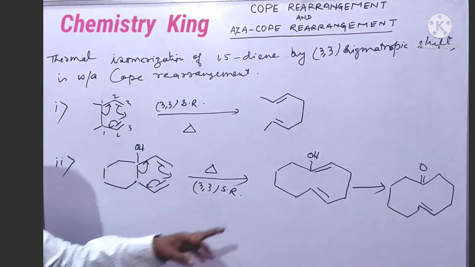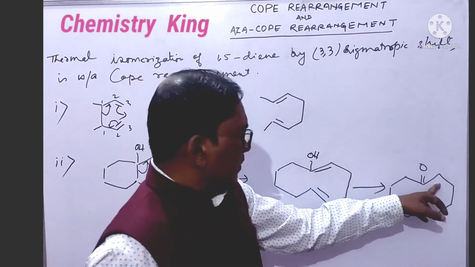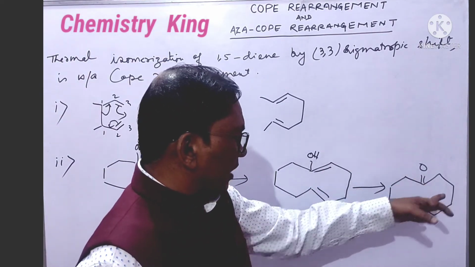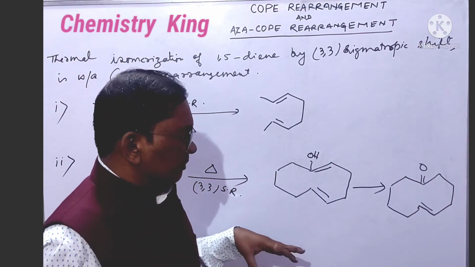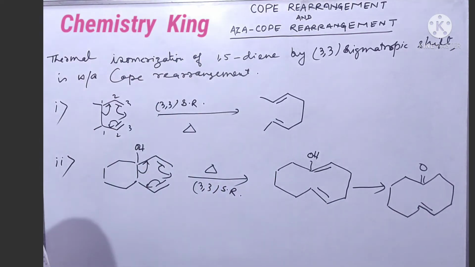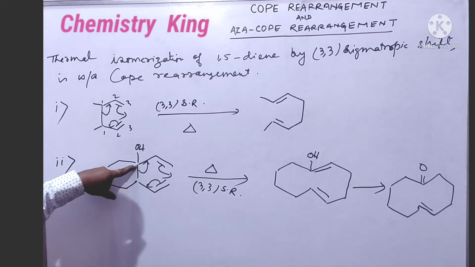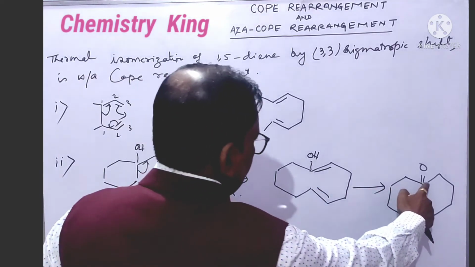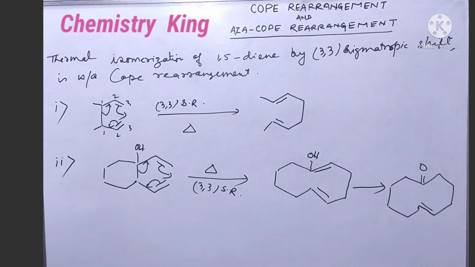This bond is now no more because tautomerization has taken place and this bond remains intact here. Here OH is here, OH is here, and double bond O is here. Now let us see another example.